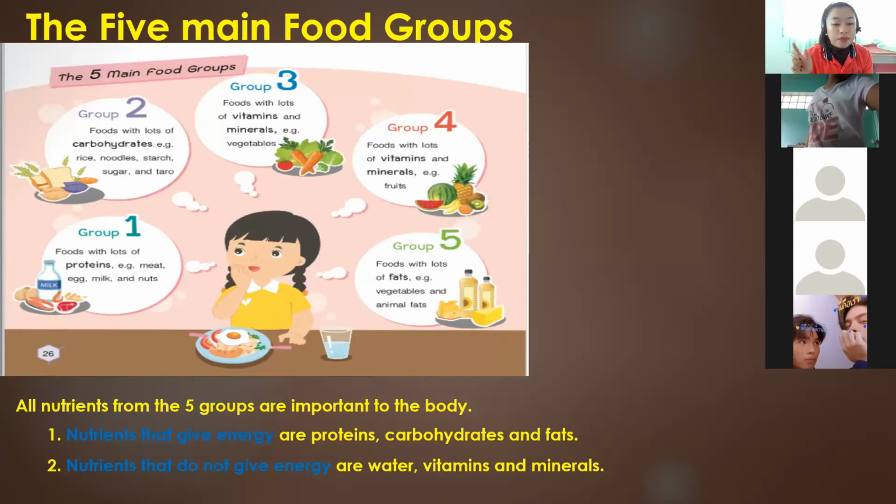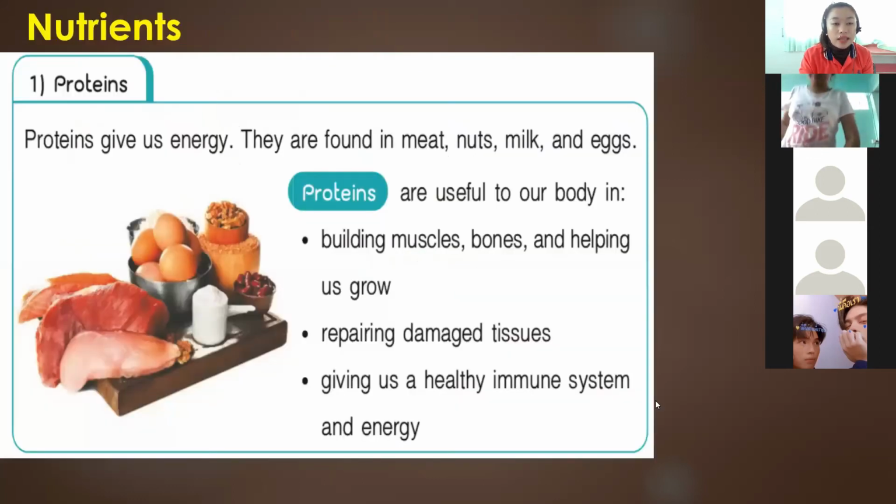And the second group, nutrients that do not give energy, we have water, vitamins, and minerals. Okay, so let's proceed to the next part, which is about nutrients. So what are the uses, or why are these nutrients important to our body?